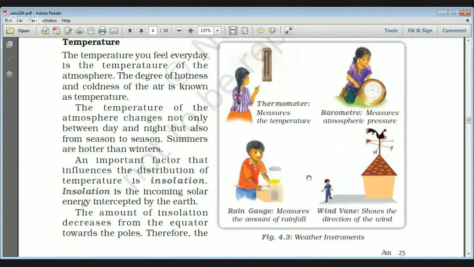Now, another factor that influences the distribution of temperature is insolation.